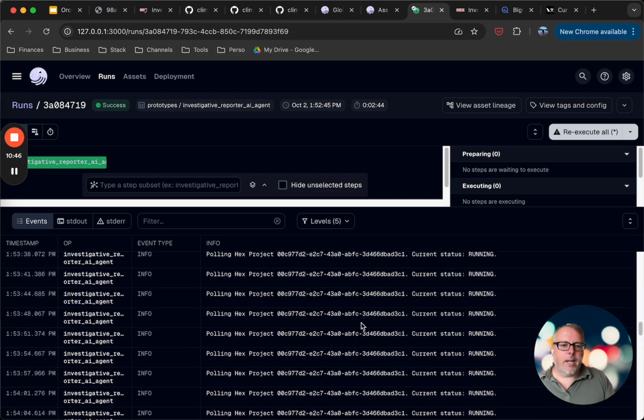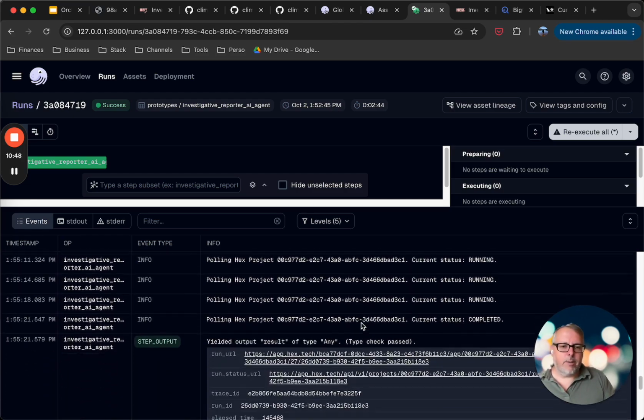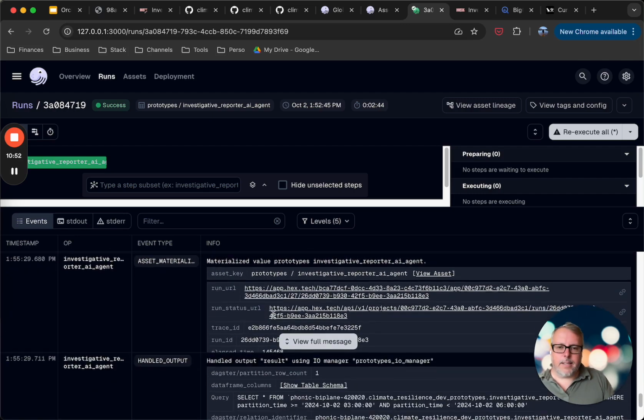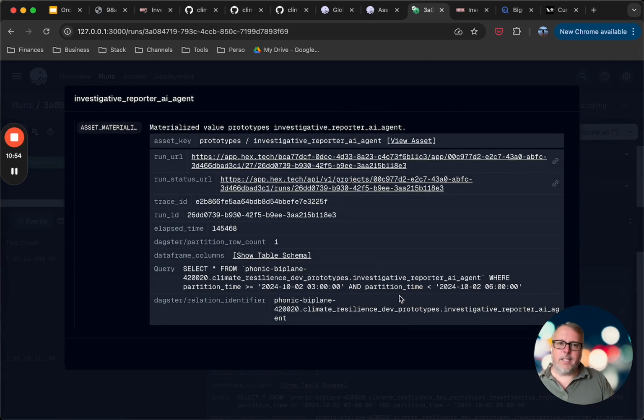So it keeps running until at some point it completes. All right, and then we can see the metadata that is being saved in Dagster for that specific run. So we have the run URL, the trace ID, the run ID. We have where the output of that run is saved to.